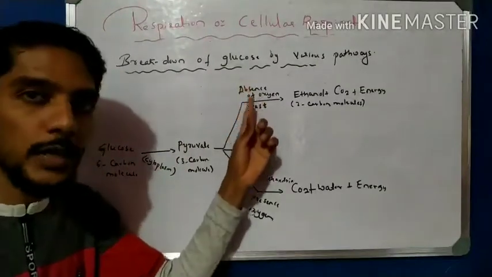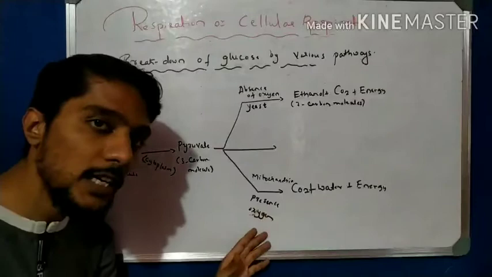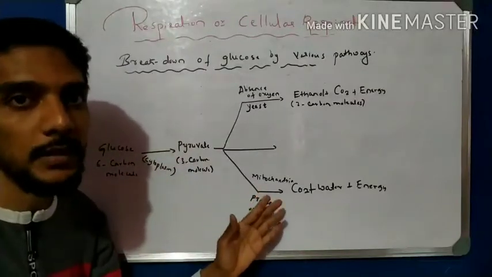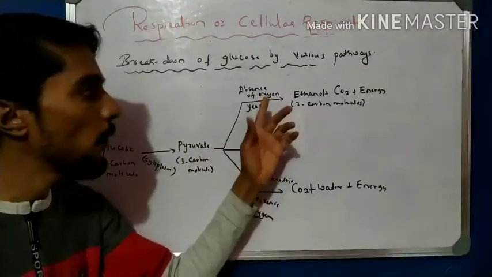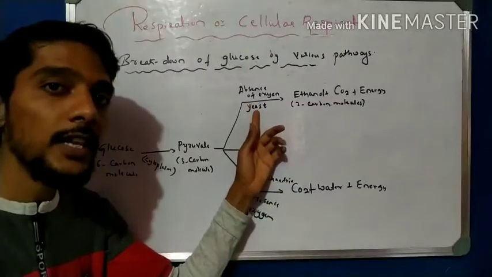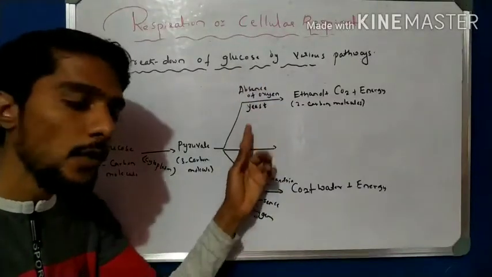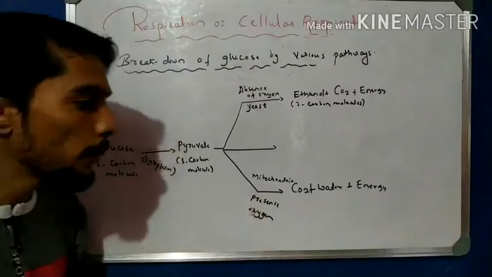If oxygen is absent, it is yeast. If oxygen is present, it is mitochondria. That is a very important point, the site where this process takes place.